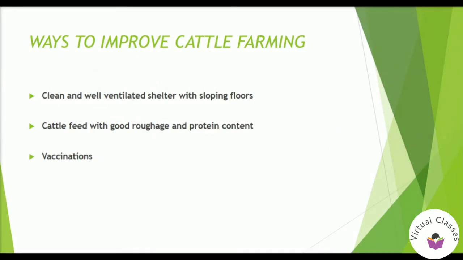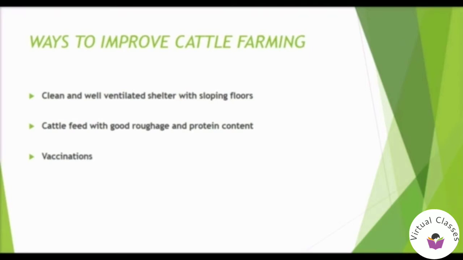Now let's see the ways by which we can improve cattle farming. The first is that cattle shelter should be clean and well ventilated with sloping floors for easy cleaning. Second is cattle feed should include roughage containing mainly fiber and concentrates containing protein and other nutrients.